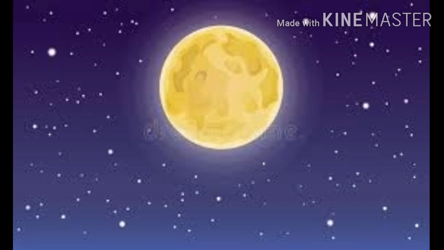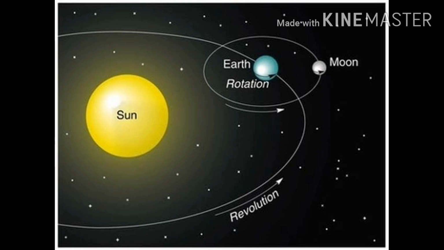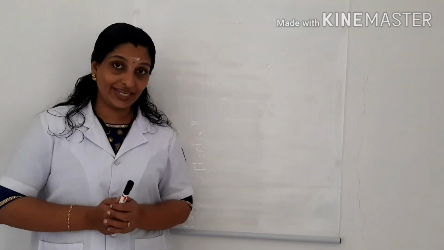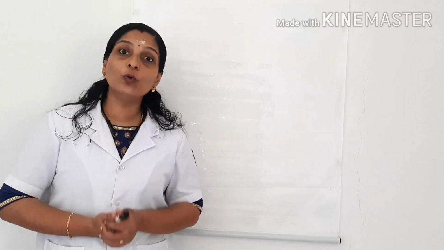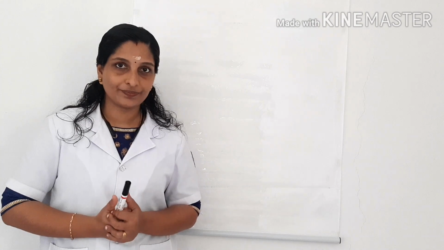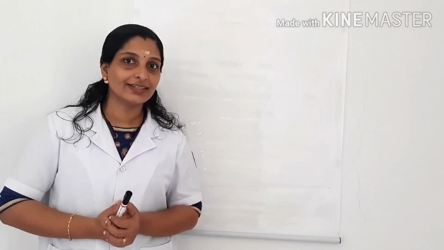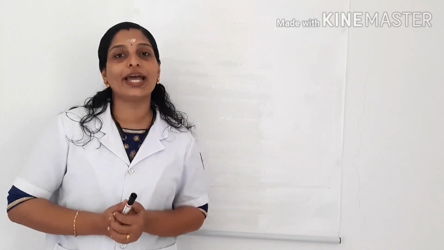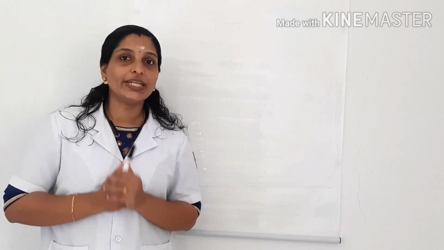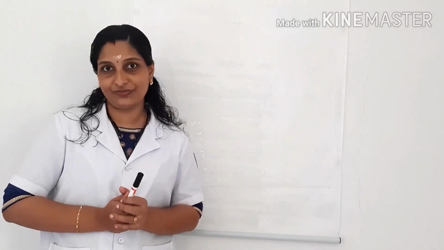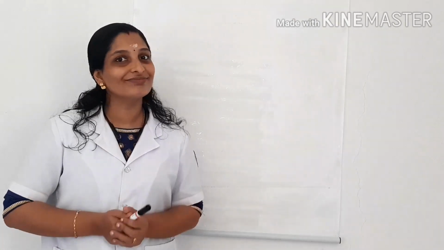Next we discussed about the moon. It is a ball of rock that revolves around the earth. It is our nearest neighbor in space. Today we will discuss about the moon in detail. How many of you like to watch the moon at night? I know many of you like to watch the moon, even me, because the night sky is very beautiful with the stars and the moon.